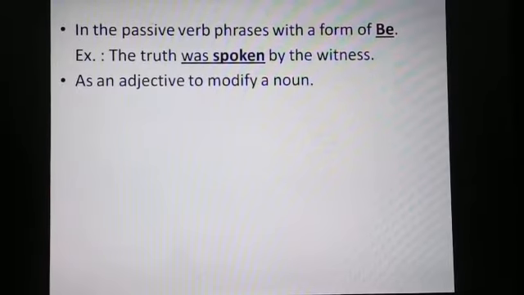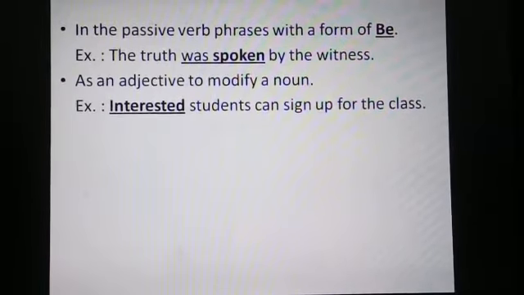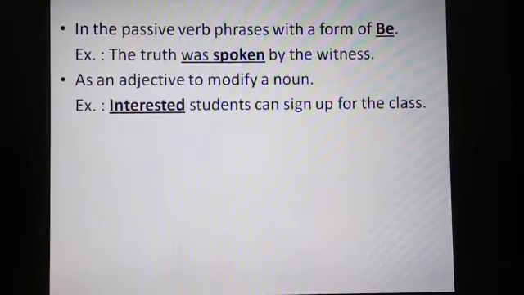We can use past participle form as an adjective to modify a noun. Example, interested students can sign up for the class. Now, in this sentence, interested is the ed participle or the past participle functioning as an adjective to modify the noun students. Noun here is students, and interested, an ed participle, is telling us something more about the noun students. What kind of students? Interested students.